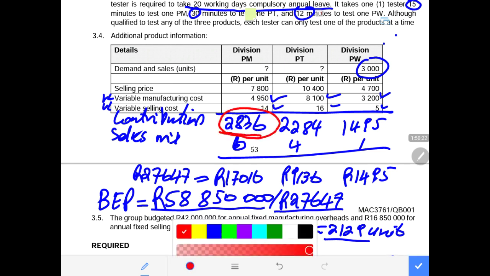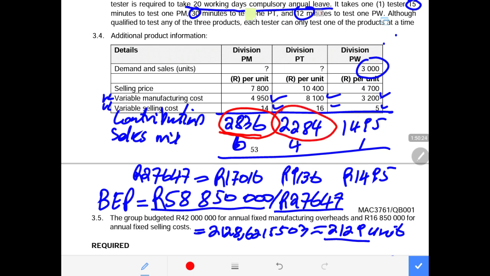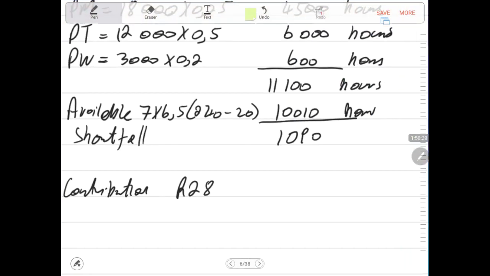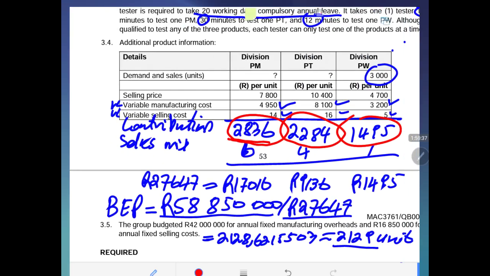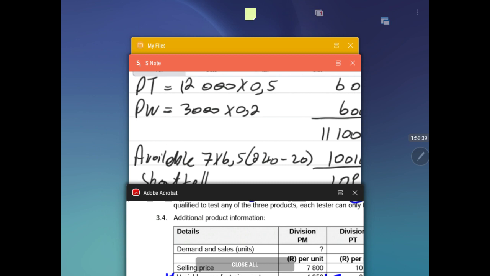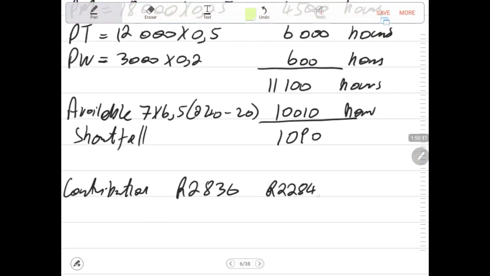The contributions are 2,810, 2,836, 2,284, and 1,496. Just verify that one.